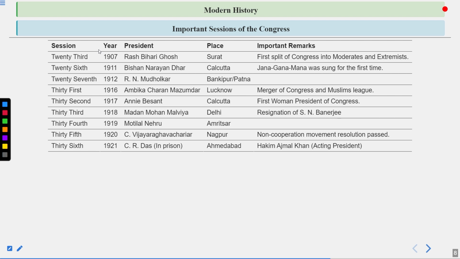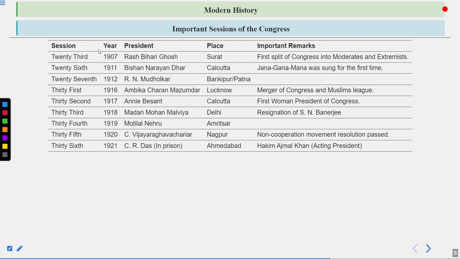So both of these things were said by George V, and his coronation was also done. And during his visit, a friend of George V, who was a common friend of Rabindranath Tagore also, asked Mr. Rabindranath Tagore to write a song that will describe the country. So after that, Mr. Rabindranath Tagore wrote a song that was famously known as Jan Gan Man, and this song was sung for the first time in the 1911 Calcutta session. Later it became part of controversy, but today it is famously known as the national anthem of our country.